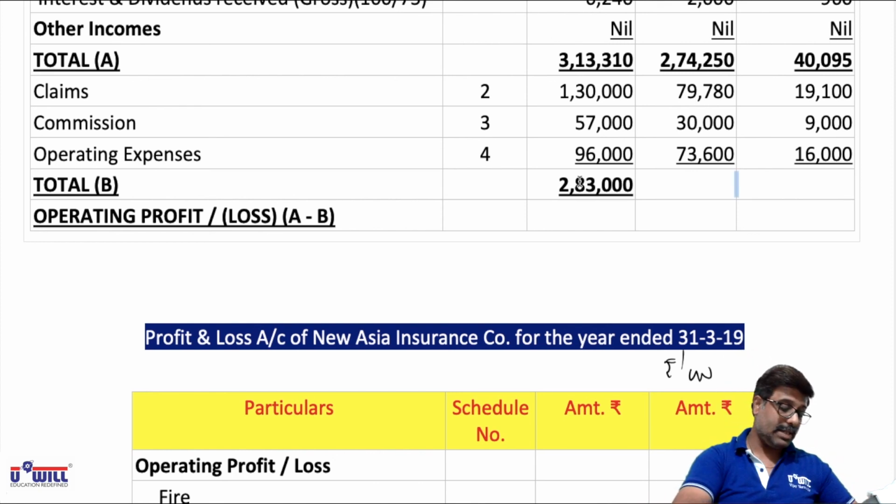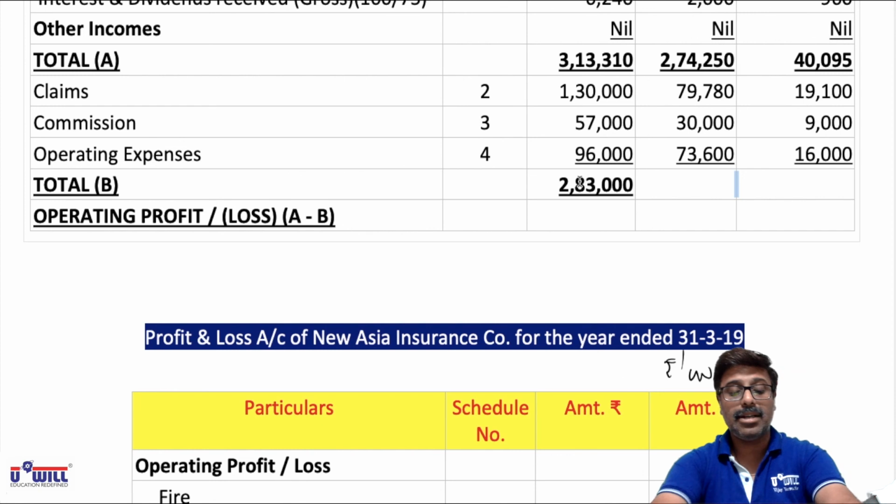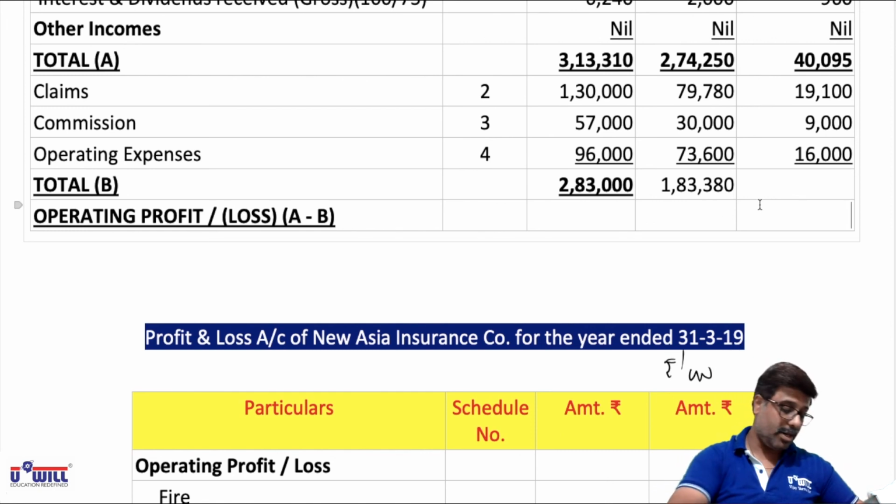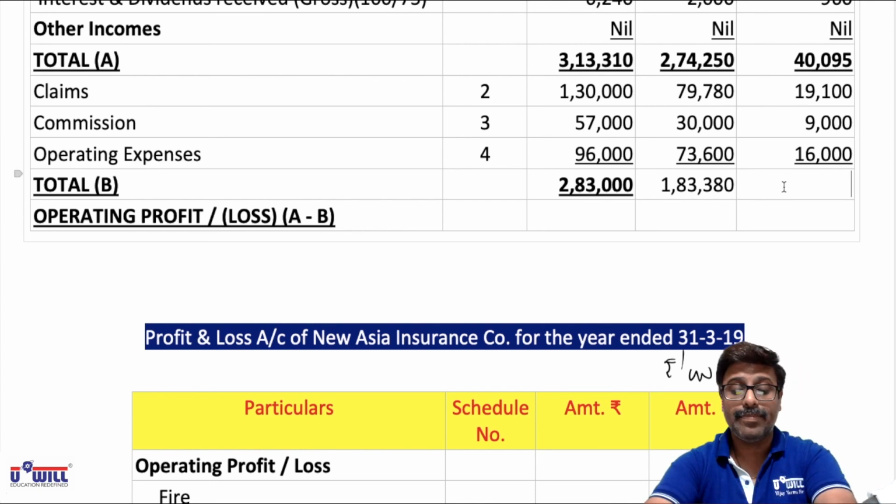Then 79,780 plus 30,000 plus 73,600 comes to 1,83,380, and 19,100 plus 9,000 plus 16,000 comes to 44,100. These are the total expenses.